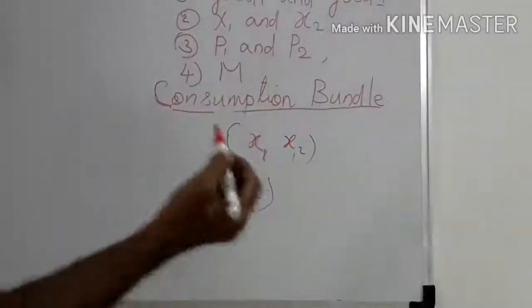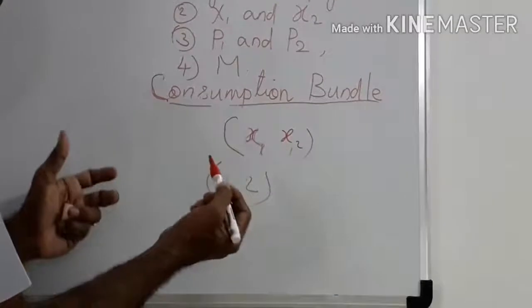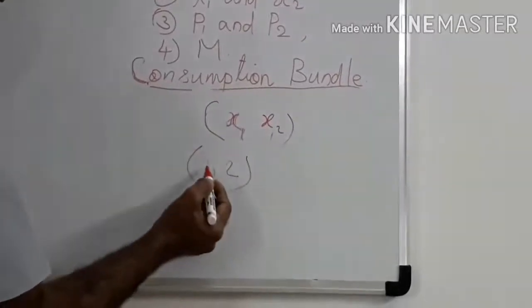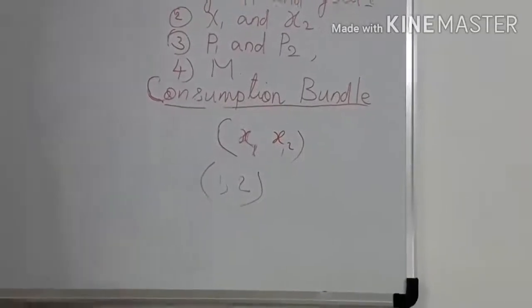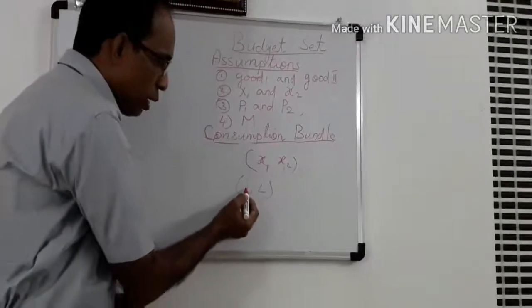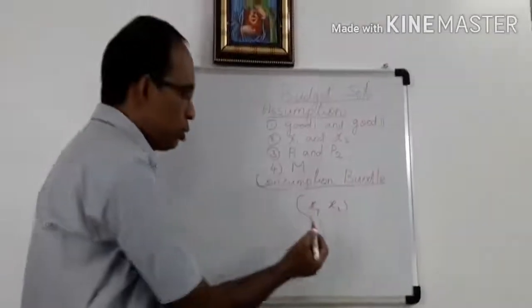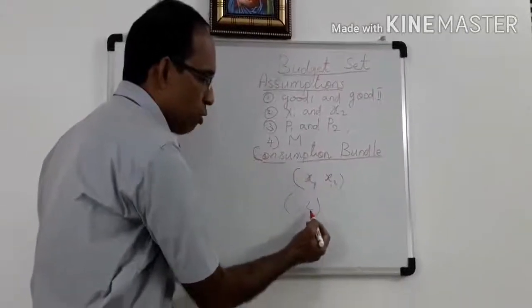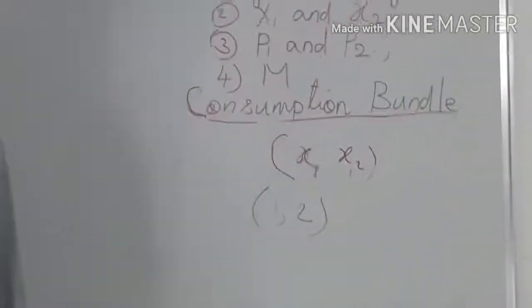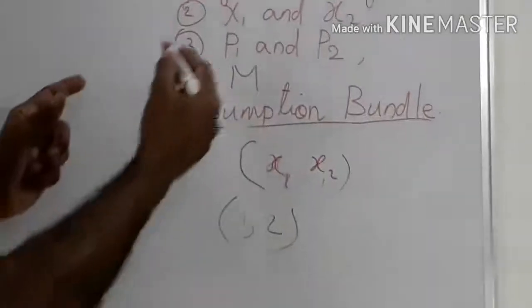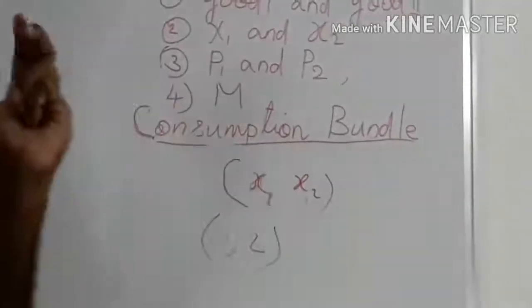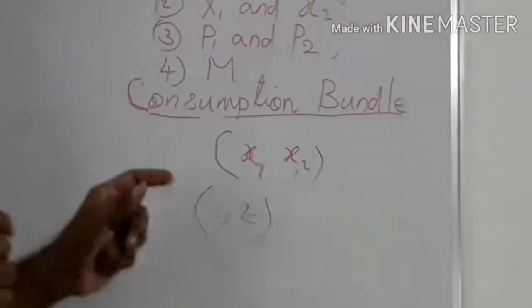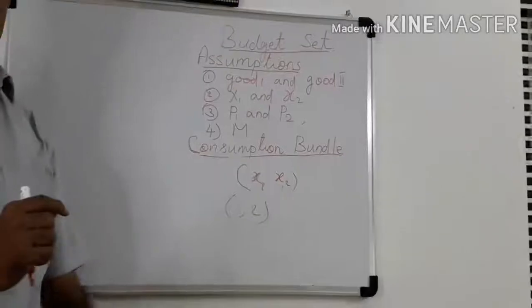And suppose a consumer purchases a bundle (1, 2). What does it mean? He purchases 1 kilogram of good 1 and 2 kilograms of good 2 from the market. Once again I repeat, consumption bundle is a collection of two goods that a consumer purchases from the market. Now we come to the point of budget set.